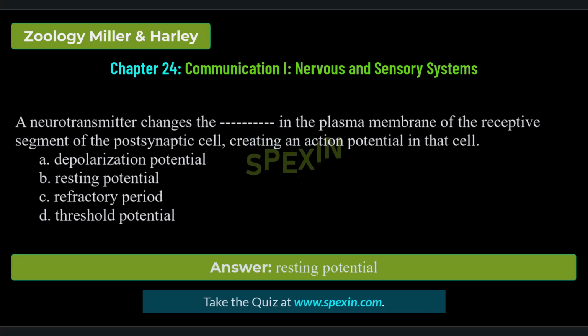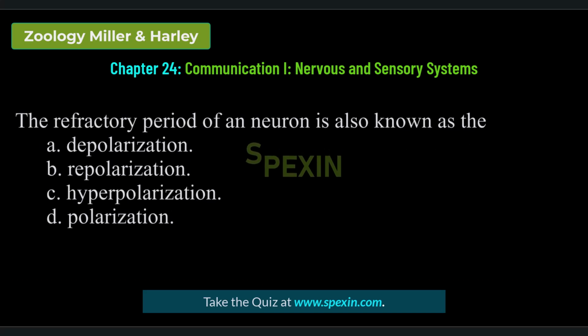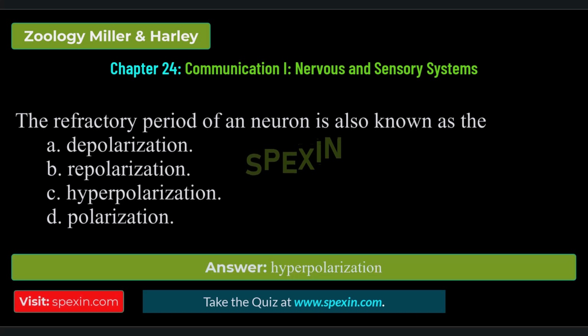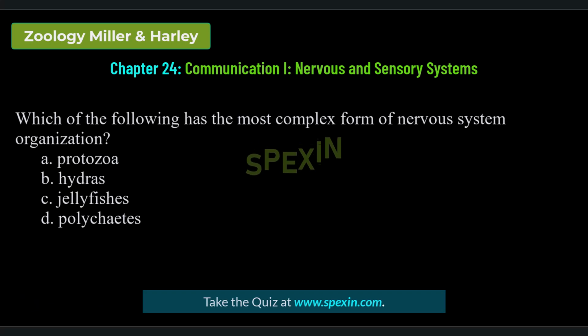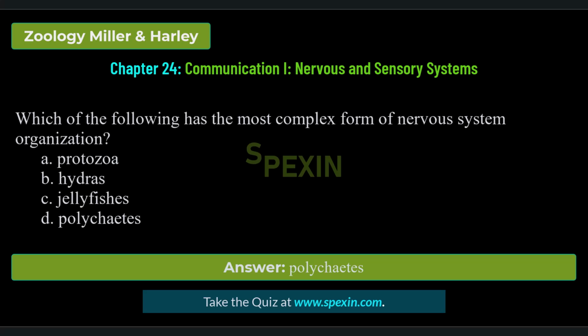Correct answer: resting potential. The refractory period of a neuron is also known as the depolarization, repolarization, hyperpolarization, polarization. Correct answer: hyperpolarization. Which of the following has the most complex form of nervous system organization? Protozoa, hydras, jellyfishes, polychaetes. Correct answer: polychaetes.